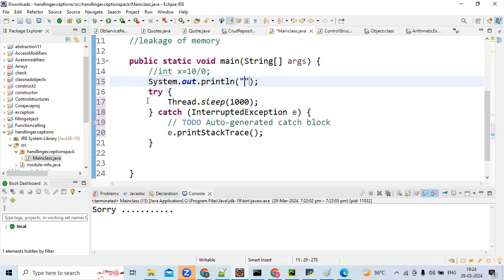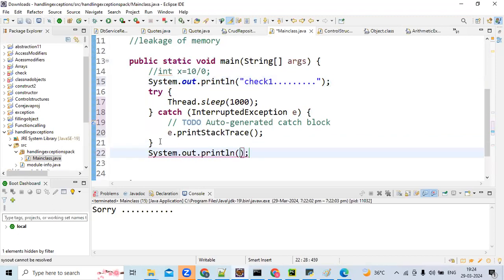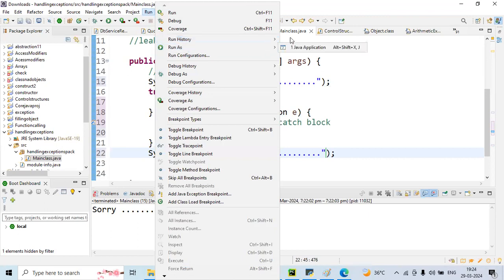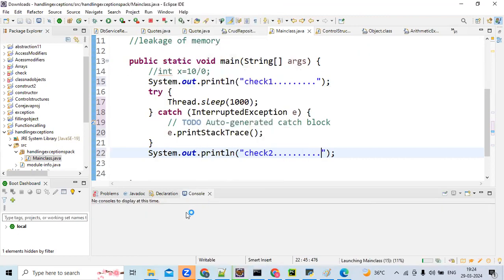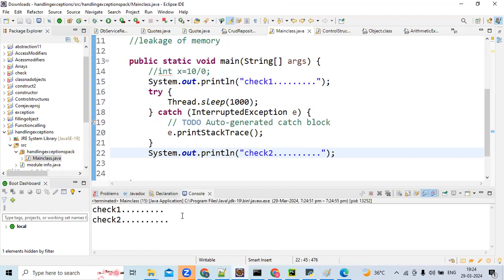I will tell you in multi-threading what Thread.sleep is, please bear with me till then.